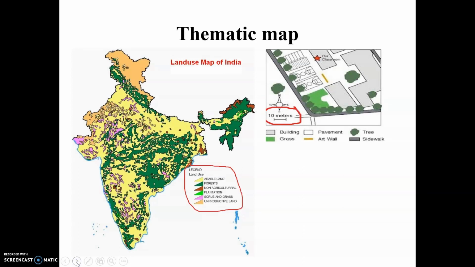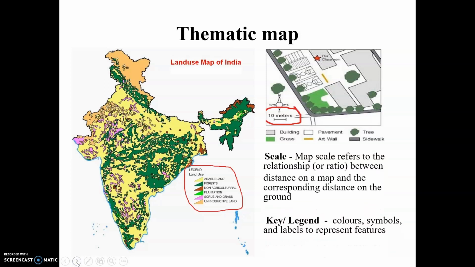So, in the thematic map, now in this map, what is shown? Land use planning in India. So, how land is utilized, or what is the pattern of land in India? And for reading this map, or reading any map, we need to know two important things. What are these two important things? Scale and key or legend. So you can see various colors here in this India map. Yellow color, green color. You will not understand the meaning of it if there is no legend or key.